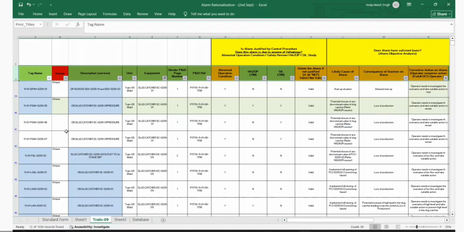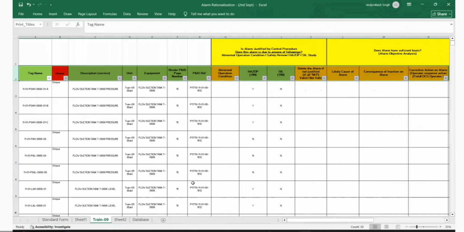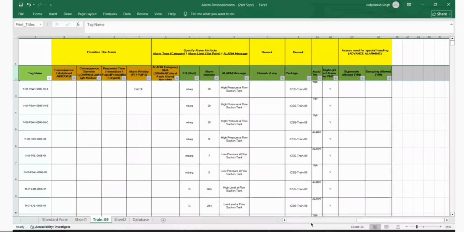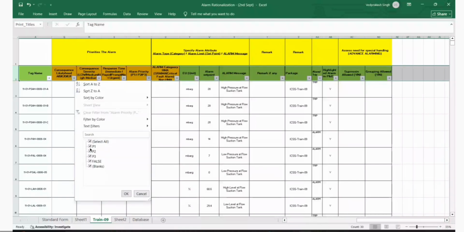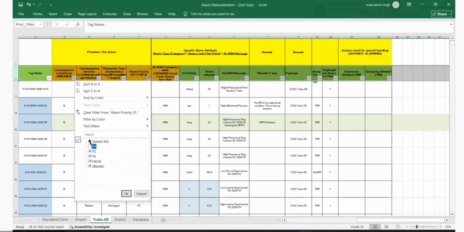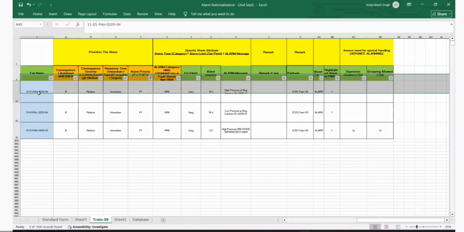Yeah, yeah. So now what I want to do, I want to unfilter here. Before we go for lunch break, I want to just quickly go for P1. How many P1 are there? We'll see. So this is a P1. Okay, let us set with the P1 first. These are the P1 so far now. I only have 3. Right.